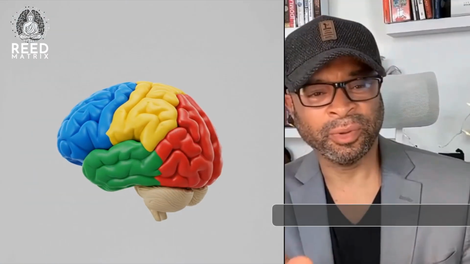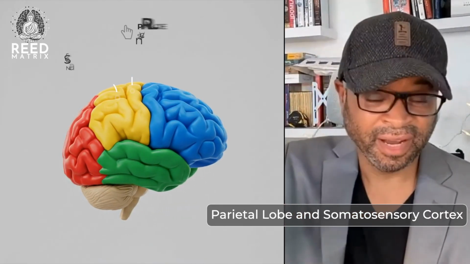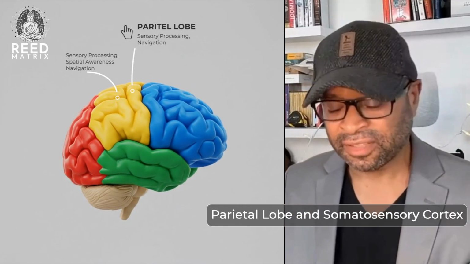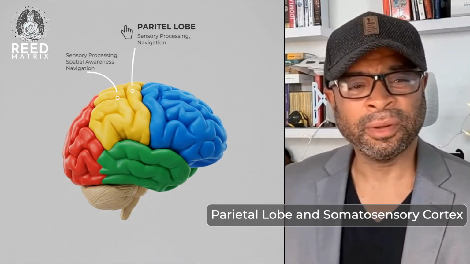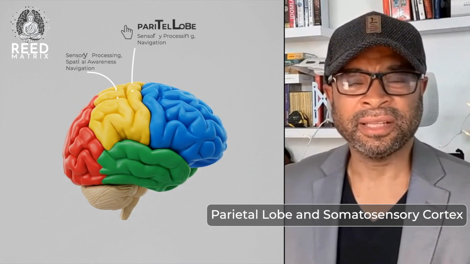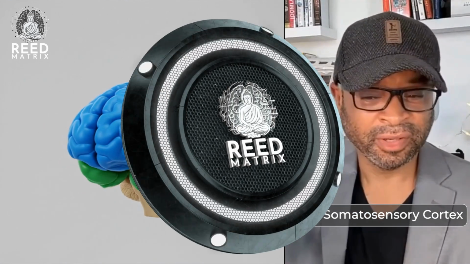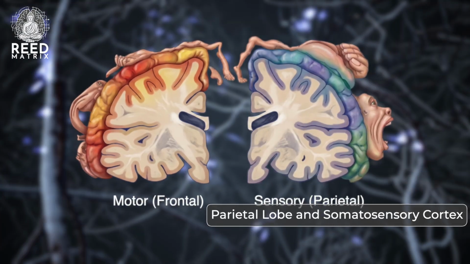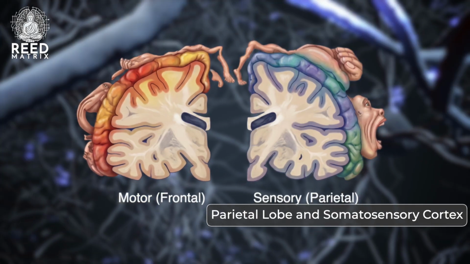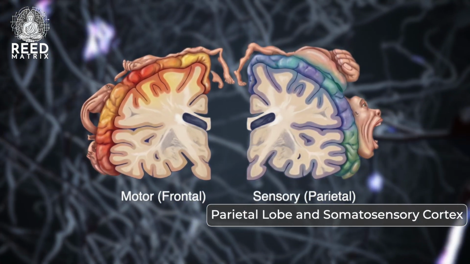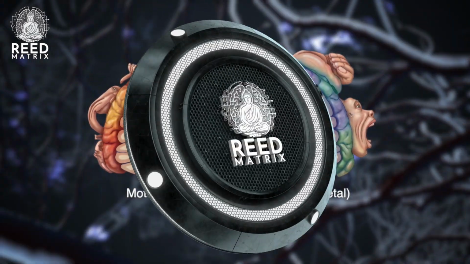The parietal lobe contains the primary somatosensory cortex, located just behind the central groove. This region receives information about touch, pain, temperature, and body position from the opposite side of the body. As you can see here, the sensory homunculus mirrors the motor one, again emphasizing areas like the hands and face. Beyond basic sensation, the parietal lobe integrates sensory input with attention and meaning.